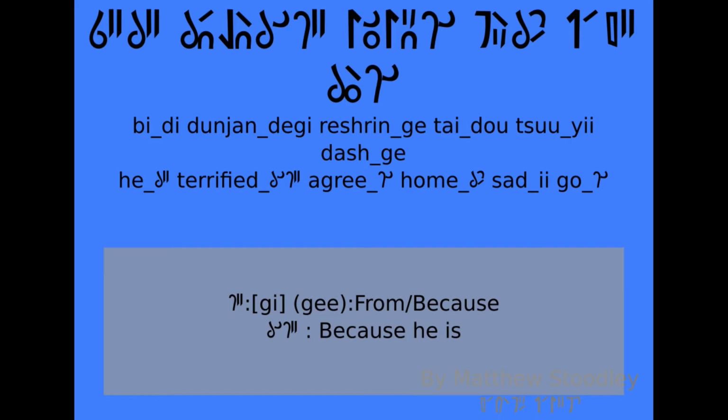Because he was terrified, he agreed. He went home sad. The next one we're going to learn is gi, which means because. Because he was terrified, he agreed. He went home sad. There's a kind of implied and in there, because if you have two ge verbs in a sentence, the link is just assumed to be an and.